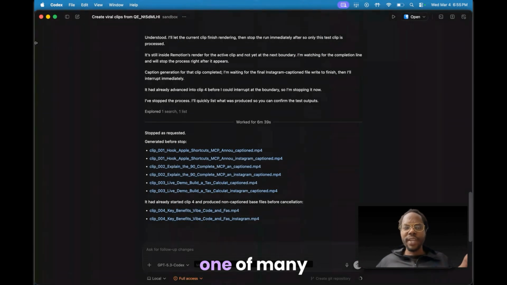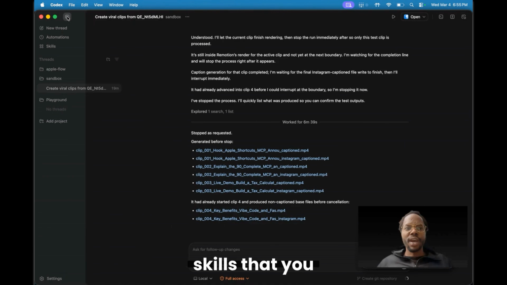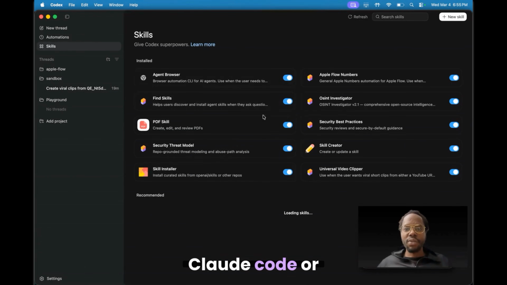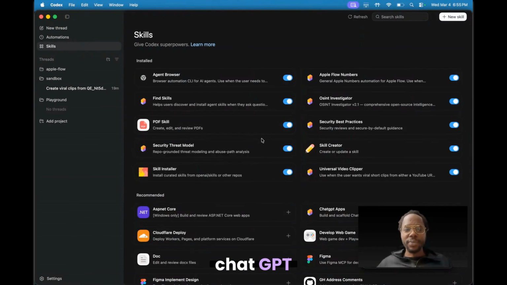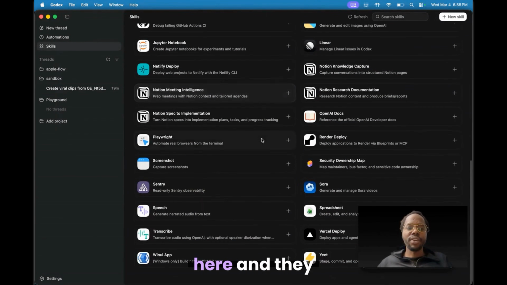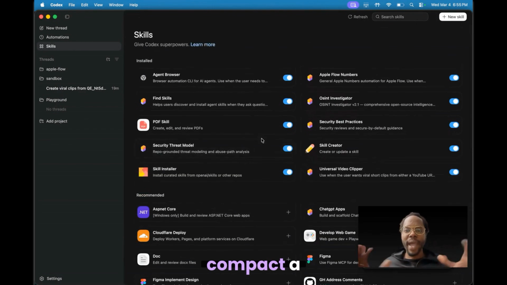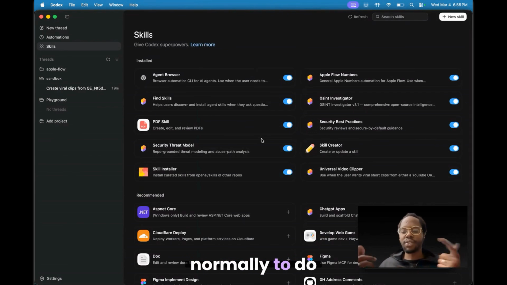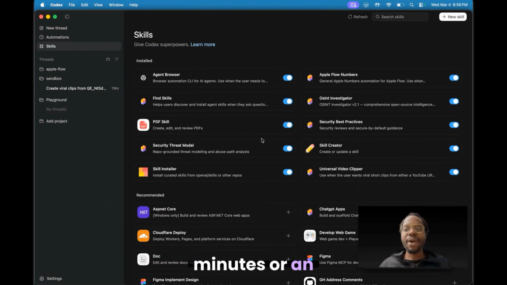So that's just one of many skills that you could use with Claude Code or ChatGPT Codex. There's a lot of other recommended skills that are here, and they really just compact a workflow. Because normally, to do this same exact process might have taken 30 minutes or an hour, and then had to go through tons of bugs.